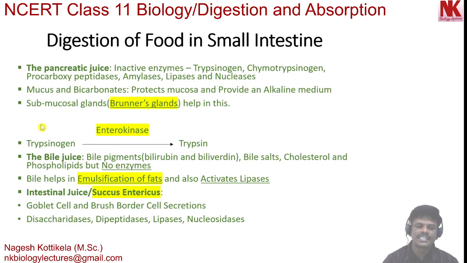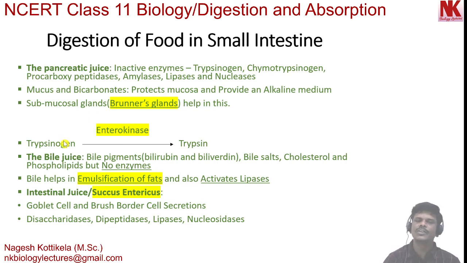Moving to the next, enterokinase is an enzyme secreted by the duodenum that activates trypsinogen into trypsin. Here again, this is the inactive form. This is a precursor. So this trypsinogen is converted into the active form called trypsin by the action of the enzyme enterokinase secreted by the duodenum.